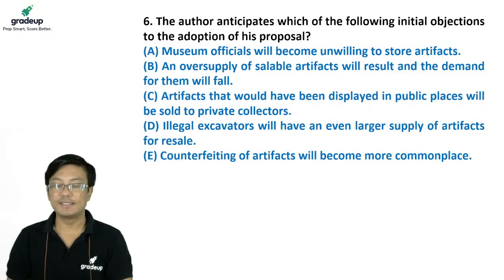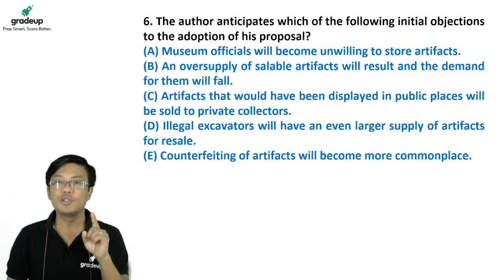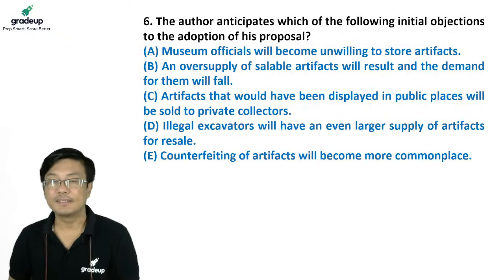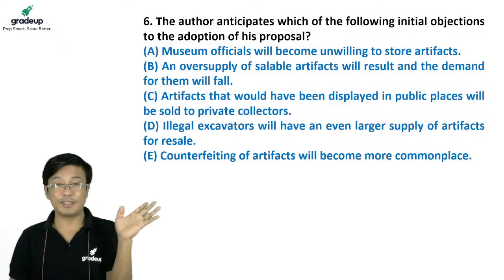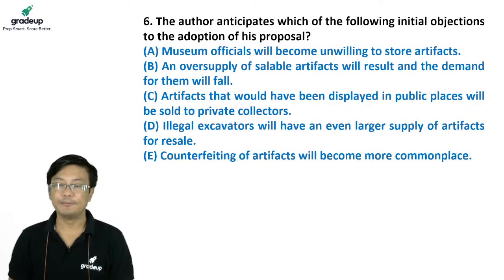Right, he says, now you might object saying this, you might object saying that, right? So there are some objections mentioned in a particular paragraph. So which of the objections is anticipated by the author? You'll have to look at the options and eliminate. Let's see. What is the answer?